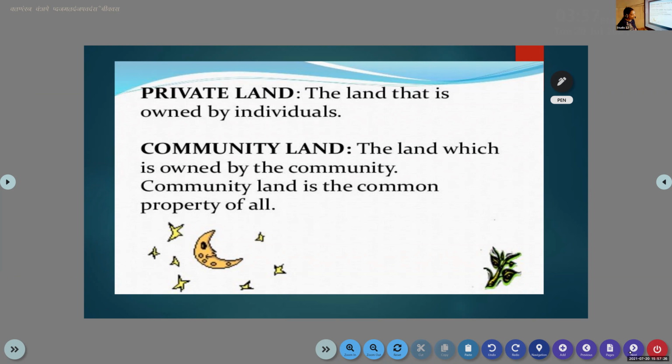Okay. The next one is community land. The community land means land which is owned by the community for common use. The community land is also known as common property land, or common property resource.